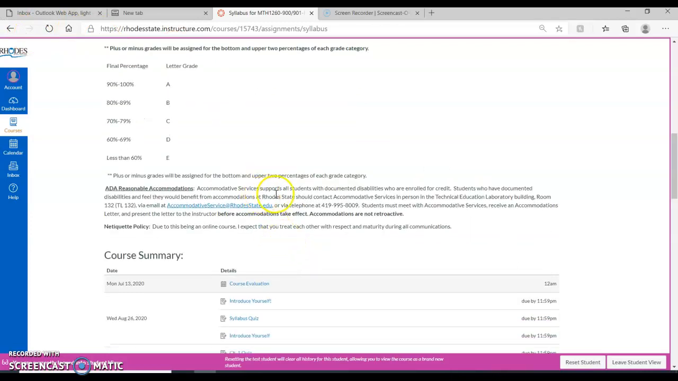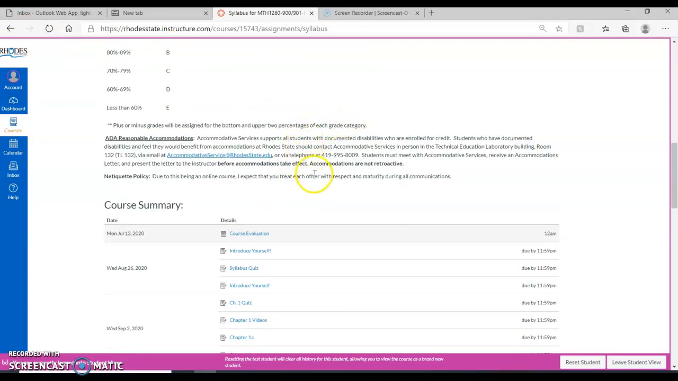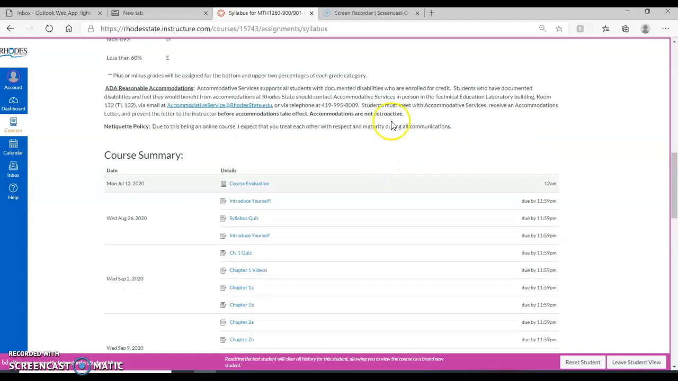ADA accommodations. If you have any type of accommodation that I need to make, I need to see that paperwork as soon as possible. So please let me know if you think you may need an accommodation. Here is the contact information that you have right there.